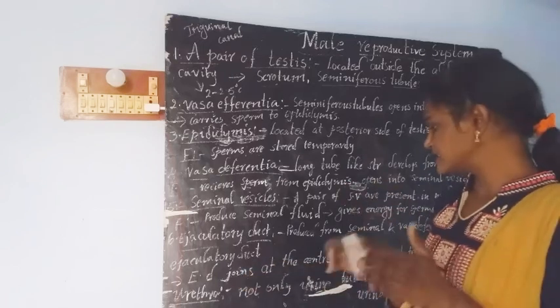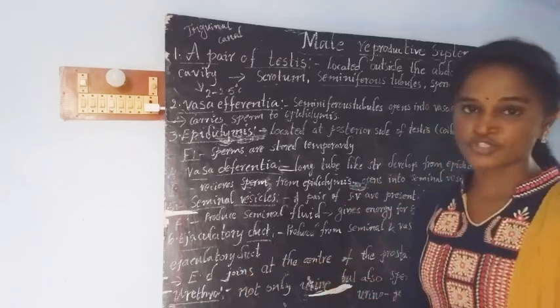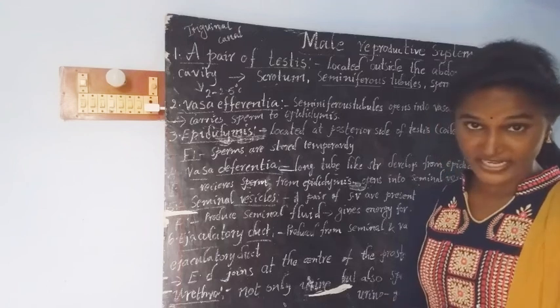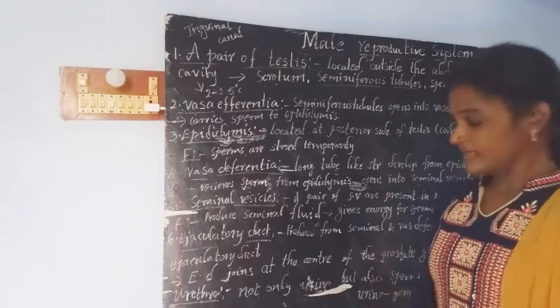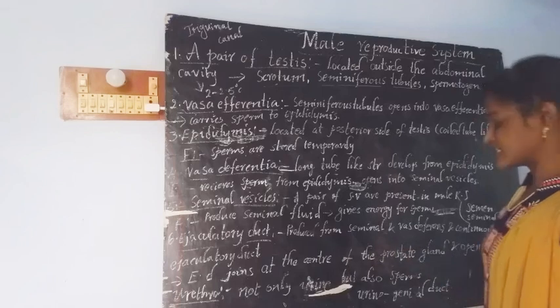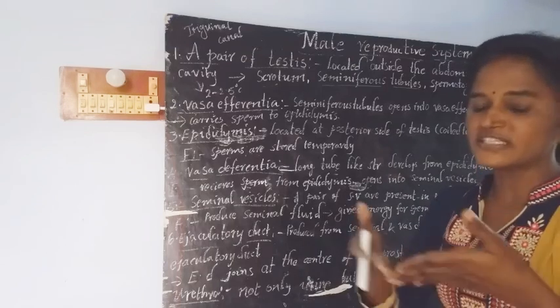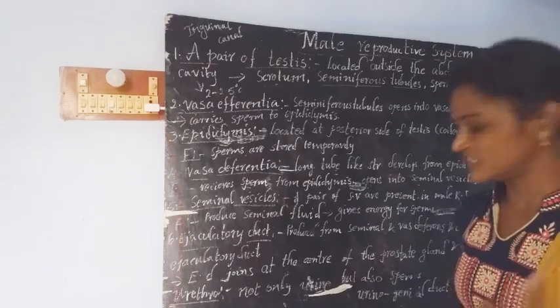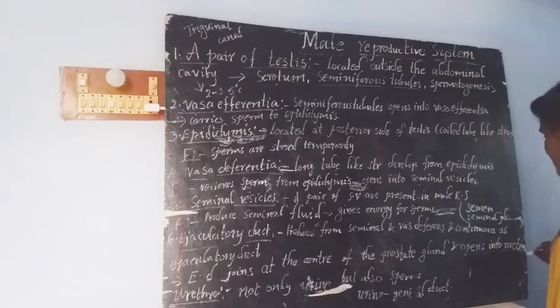It joins at the center of the prostate gland, and it opens into the next part called the urethra.